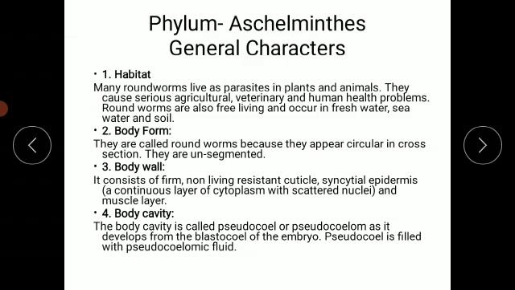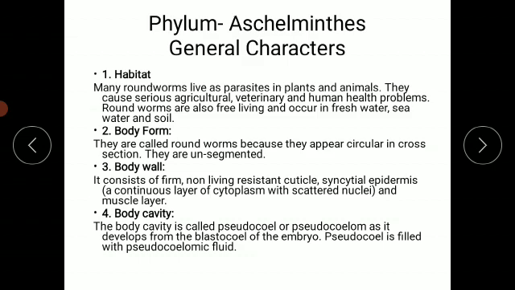And since we call them parasites, they cause serious agricultural, veterinary and human health problems, because they are present inside the body of plants, and also inside the body of animals, which includes human beings. So when they are present inside the body of a plant they cause agricultural damage, and when they are present inside the body of an animal including humans they cause veterinary and human health problems.